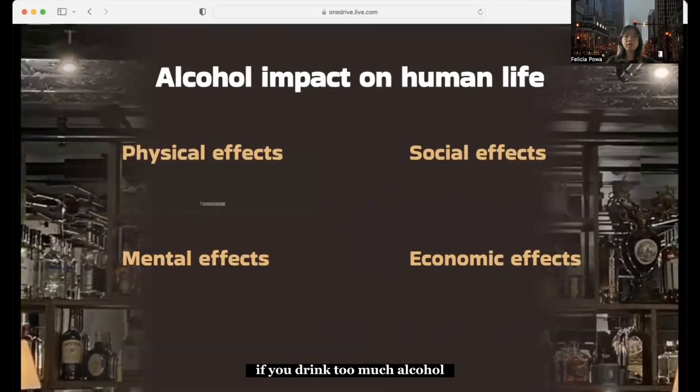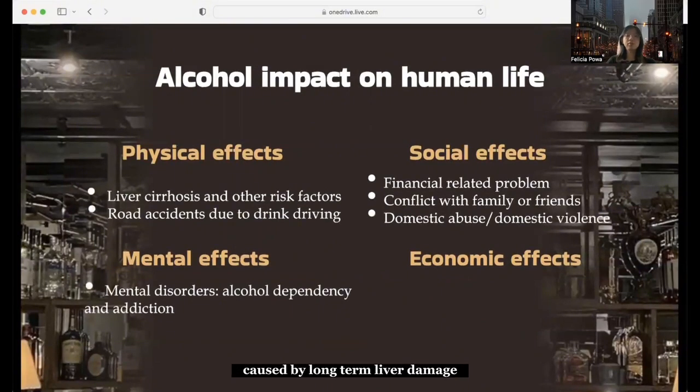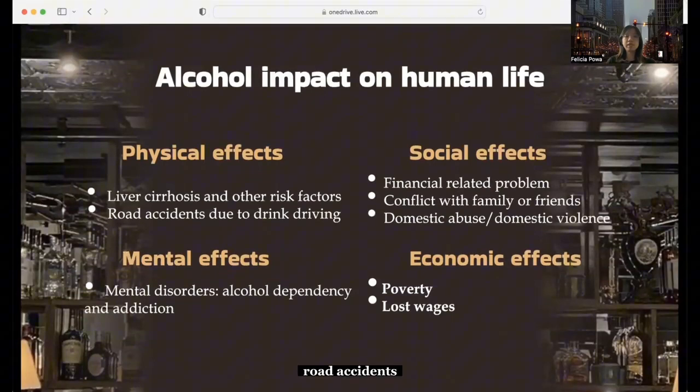If you drink too much alcohol, the chance of suffering from liver cirrhosis becomes higher. Cirrhosis is the fibrosis of the liver caused by long-term liver damage. In addition, you might face road accidents, as alcohol can reduce the function of your brain, impairing thinking, reasoning, and muscle coordination. Next is the mental effects.